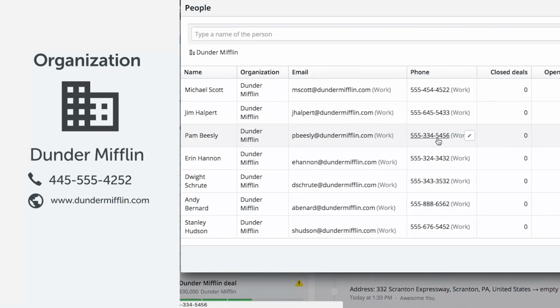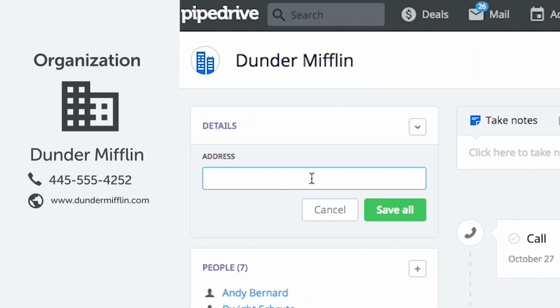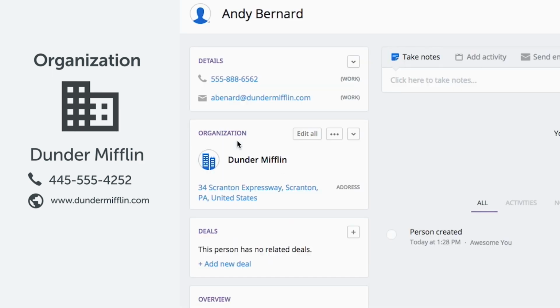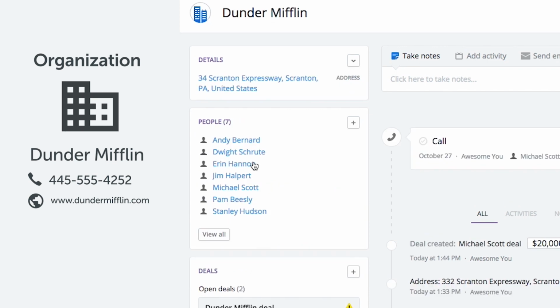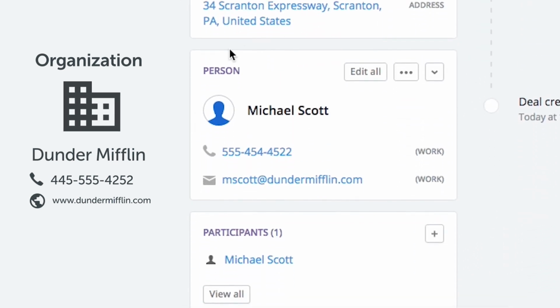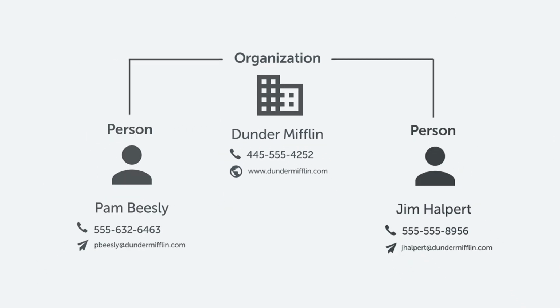If you had to document a company address, for instance, then you'd want to keep this information in your organization profile. That way you don't have to jot it down over and over again in each of your people's profiles. Instead, this information will be referenced in any person or deal that will be associated with this organization.